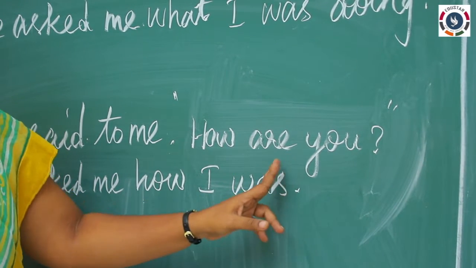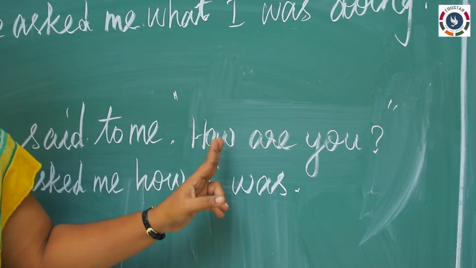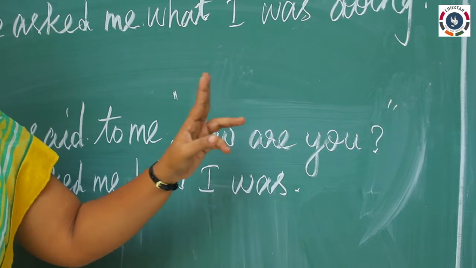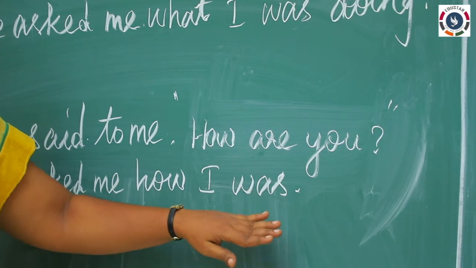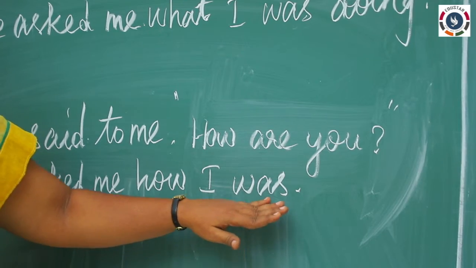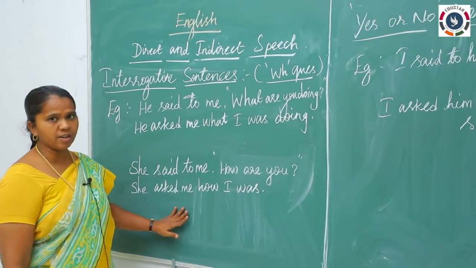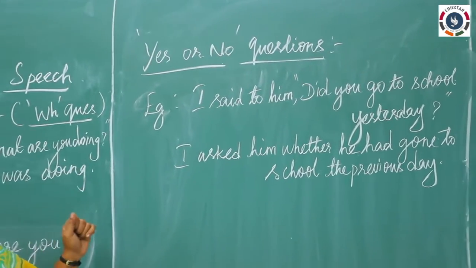And the structure is, you will change this into assertive. So subject will come first and then verb will be present. So this you will be changed into I, and R is in the present tense, so you have changed that into was, past form. So next, this is for WH question, and the next example is yes or no questions.